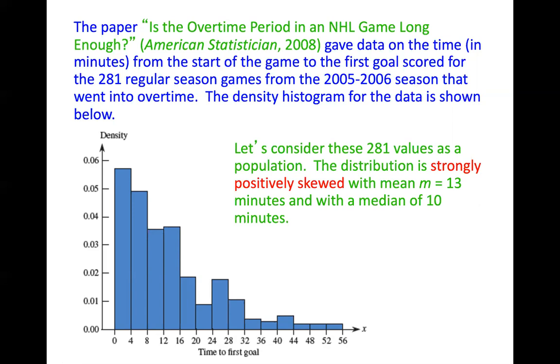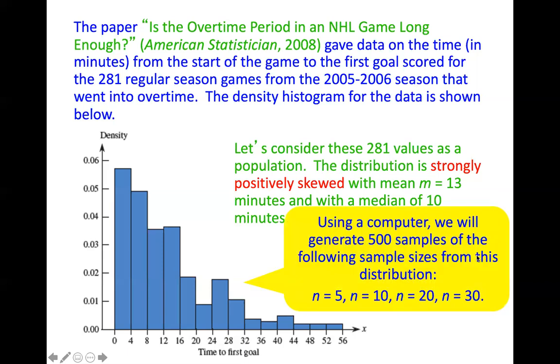All right. So, here are the 281 values of that overtime time. And notice it is definitely skewed right. Mean of 13, median of 10. So, skewed right distribution. What we're going to do is the exact same thing.